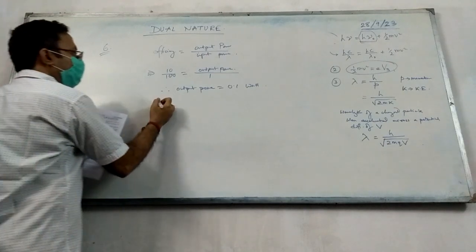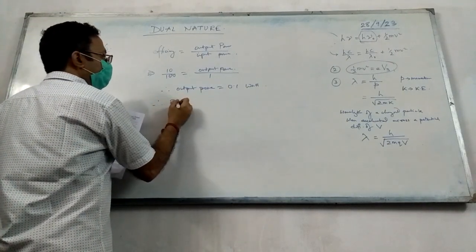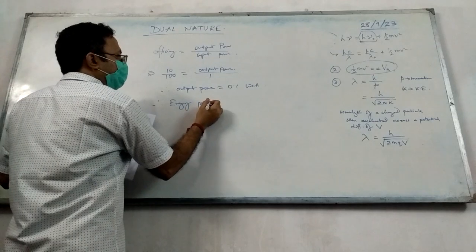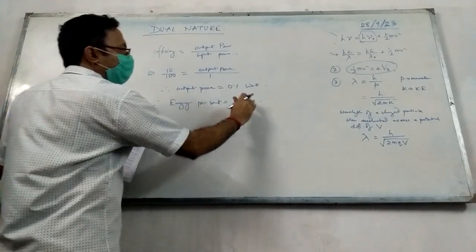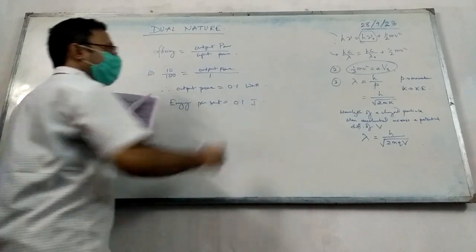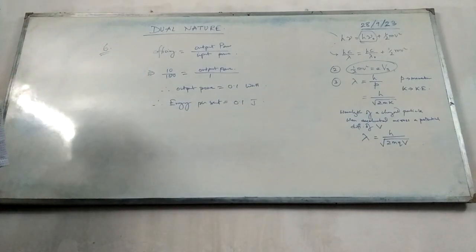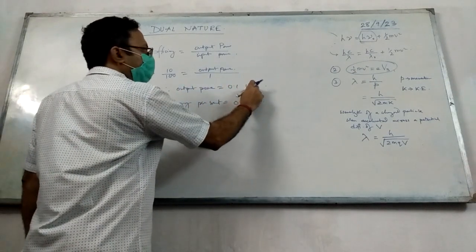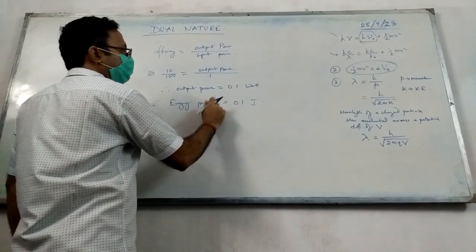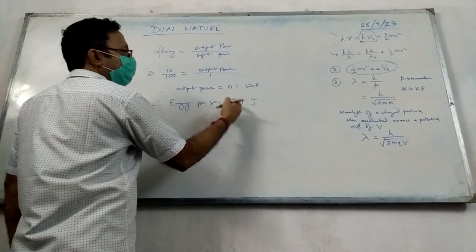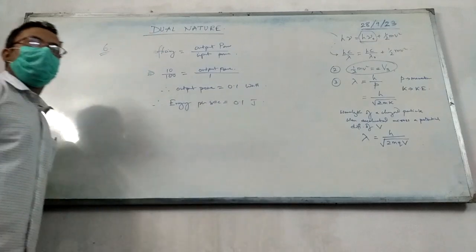Now they are asking how many photons per second are ejected. So if this is power, then energy per second is also this. Yes or no? Because power is defined as the rate of doing what? That is energy by time. So what is watt? Joule per second. So can I say that energy per second is 0.1 joule, right?